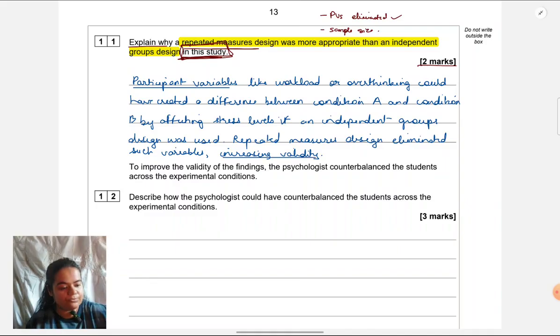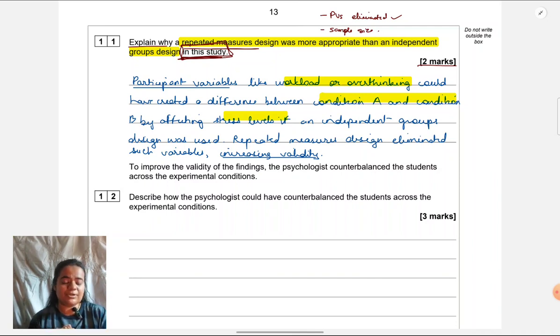So here I want you to focus on how I have entirely contextualized the answer. I have not given any general point. I have not just said difference between conditions or difference between groups. I have specified which conditions, I have specified which participant variables, not just in general that participant variables would be there. How exactly they would affect also, I've not given a generic term like DV would be affected, behavior would be affected, stress levels would be affected.